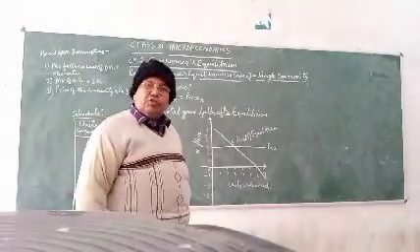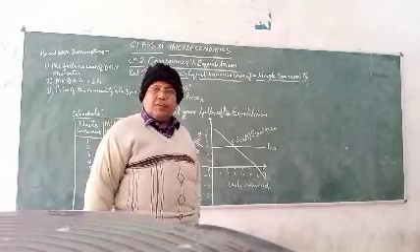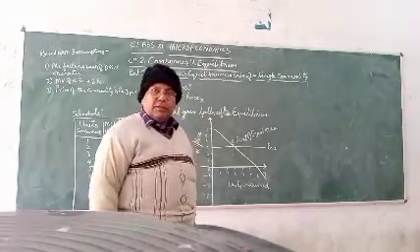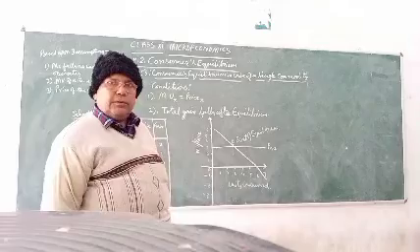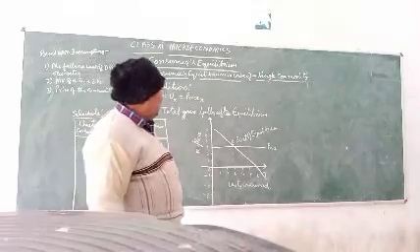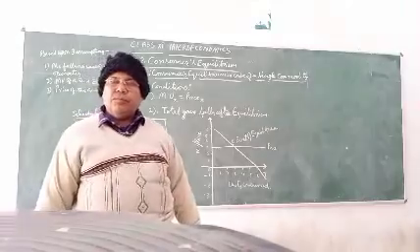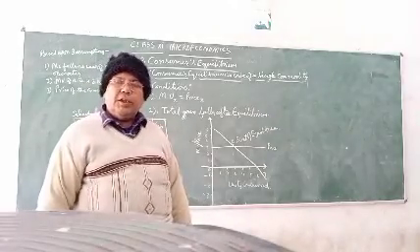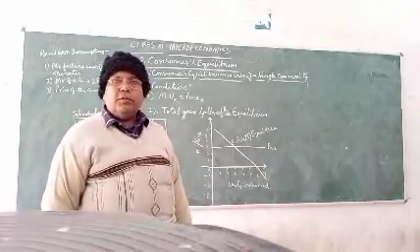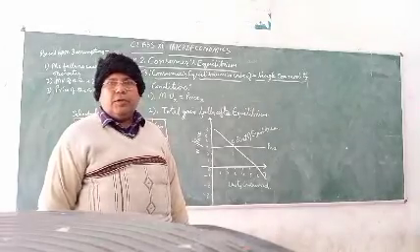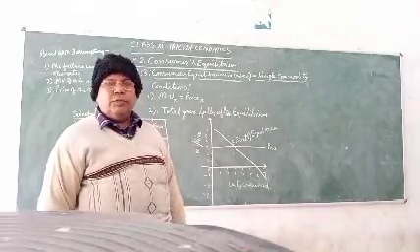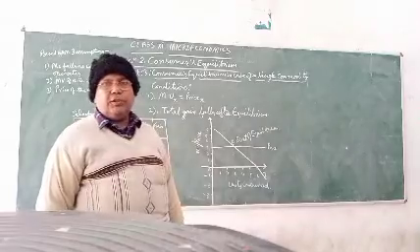If the consumer is getting less satisfaction than what he is paying for that commodity, then he will not pay to consume that commodity.